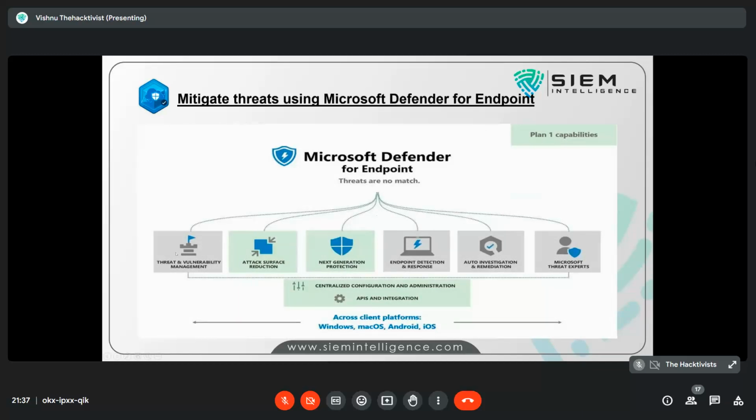I'll take an example. Let's say there is a computer, and there is a server. Now you want to access this. What are you doing basically? Let's say this is Sunny who wants to access the hacktivist web page.